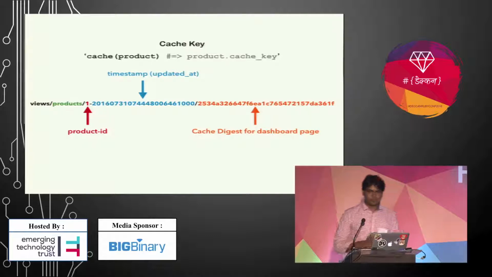So when your object gets changed, your updated at will get updated, and it will invalidate this cache, create a new cache key, and store the new data under that new key. This is just an explanation of how the cache key gets generated.